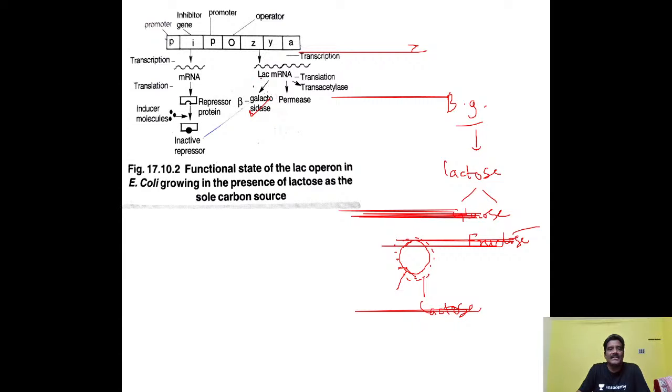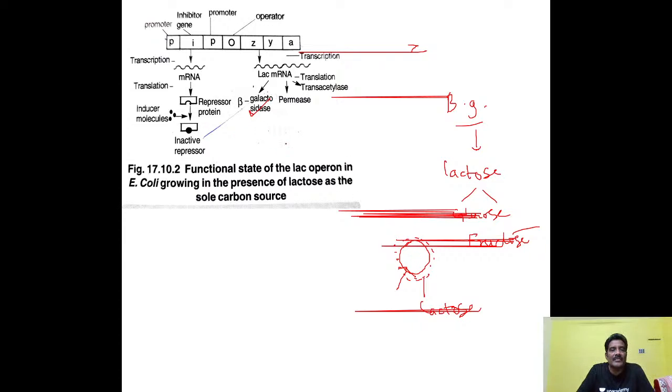In transcription, synthesis of mRNA happens. This mRNA is used to synthesize the beta galactosidase enzyme. Whenever beta galactosidase enzyme is synthesized, the lactose present around this E. coli is converted into glucose and fructose. That point you have to understand. So this glucose is absorbed into the E. coli by one more enzyme.